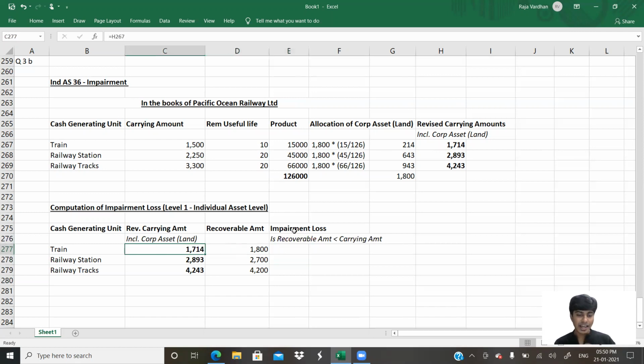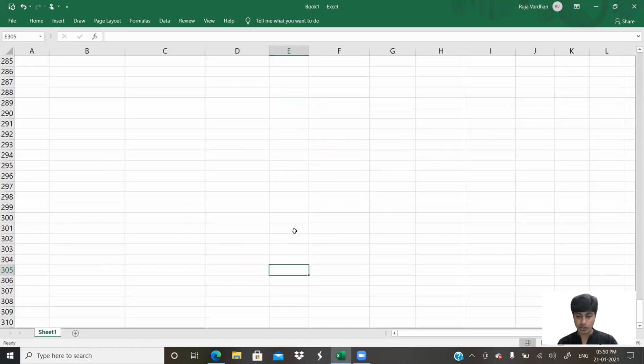Here, what is more? Carrying amount is only less. So is there impairment loss here? No, there is no impairment loss. However, here, see, the recoverable amount is less, so the asset is overvalued. Yes, there is impairment loss. Over here, again, the recoverable amount is less and carrying amount is more, so yes, there is impairment loss.